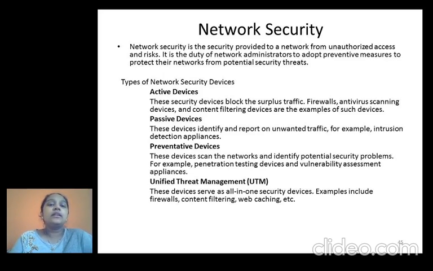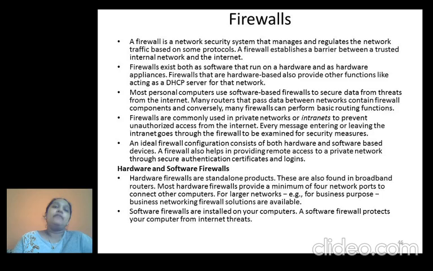Next, the fourth point is unified threat management. Under unified threat management, all other types of devices are included. So it is called an all-in-one security device. For example, firewall is also included, content filtering is also included, web caching is also included. So this is nothing but the types of network security devices.